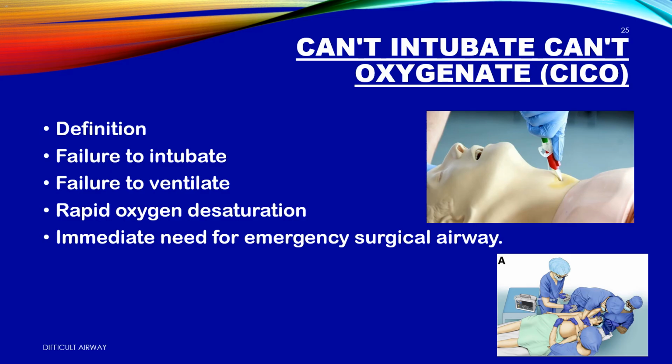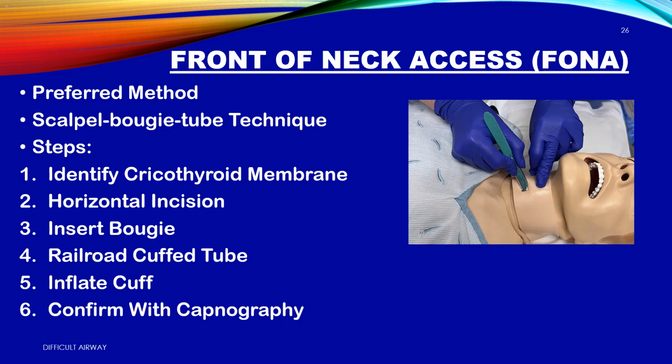There is only one thing left. Emergency surgical airway. Cut. Get air in. Now. Front of neck access, FONA. When all else fails, cut. Making a hole through the neck directly into the trachea. This is your last lifeline in a CICO situation.